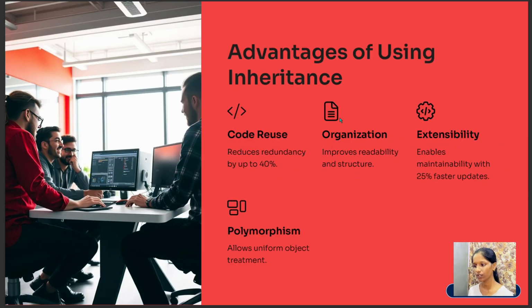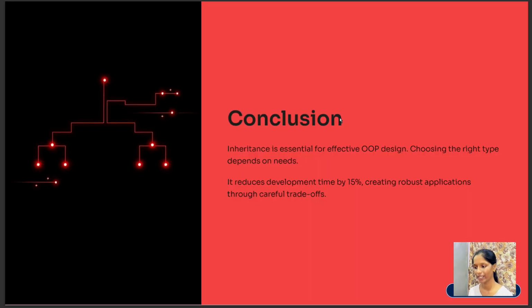The advantages of using inheritance are that it helps in code reusability, and it is organized, extensible and polymorphic. And I want to conclude that inheritance is essential for effective object-oriented programming design. Choosing the right path depends on the need.